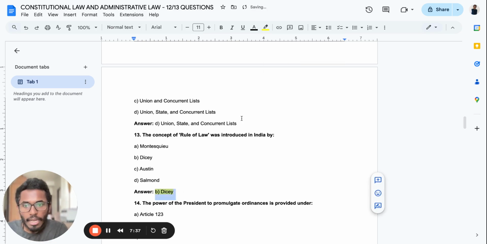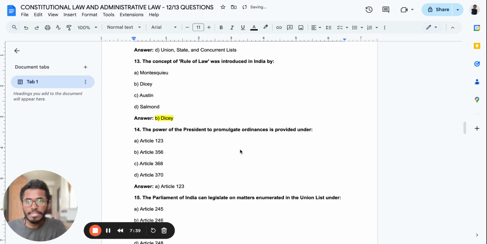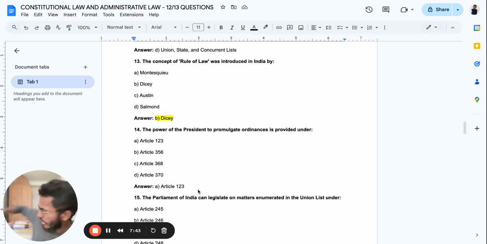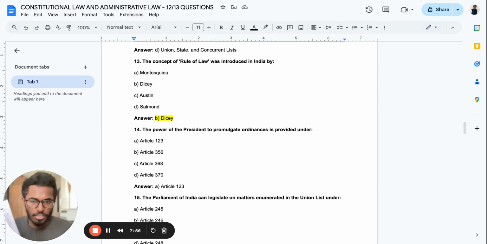The power of the President to promulgate ordinances is provided under which article? It is Article 123. I'll open the Bare Act once again for your reference, and I'll read along Article 123 with you. It says about the power of the President to promulgate ordinances during the recess of Parliament. That is already given in your Bare Act. So make sure that you have the Bare Act next to you so that you can remember.